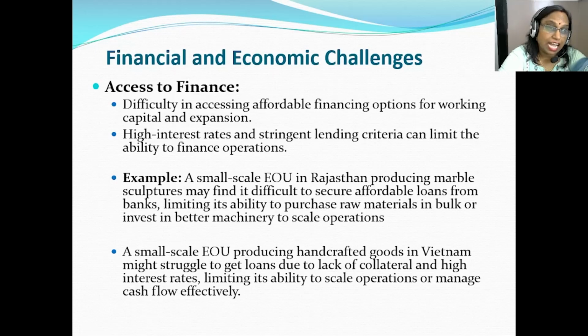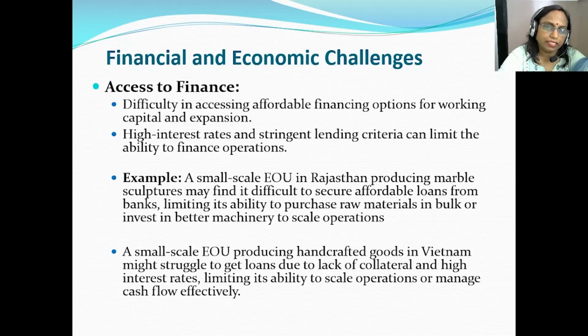The high interest rates and stringent lending criteria can limit the ability to finance operations, and it can also affect the expansion and other things of the organization.